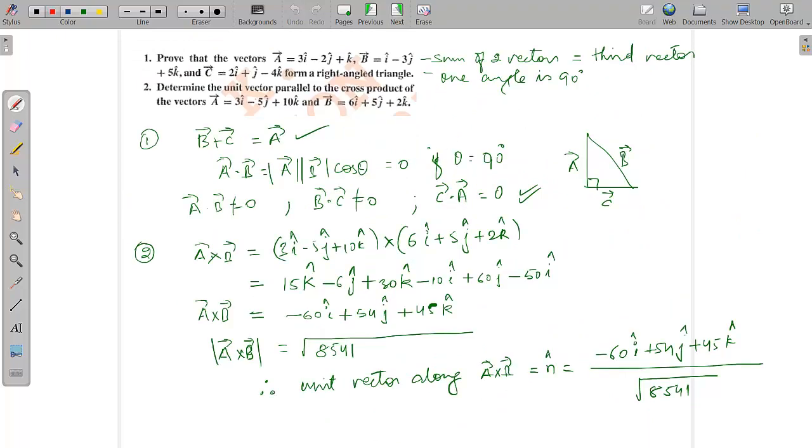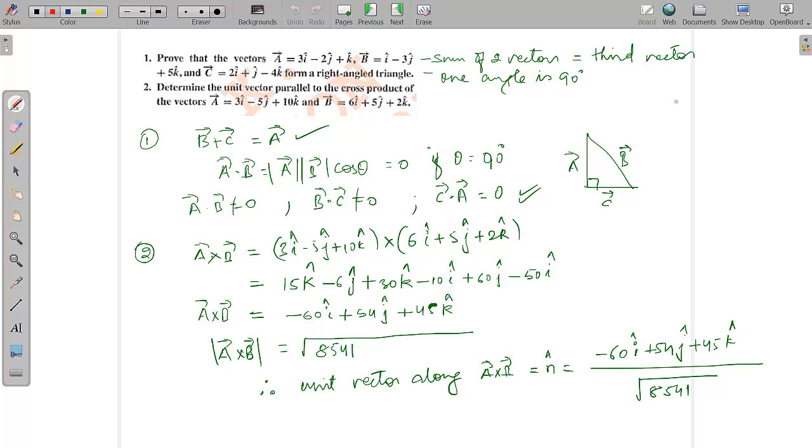Now again a question on vectors. The question is vectors a, b and c have been given. We have to prove that these three vectors form a right angle triangle. Now first thing is, if these three vectors have to form the right angle triangle, there are two conditions. Sum of two of the vectors should be equal to the third vector.